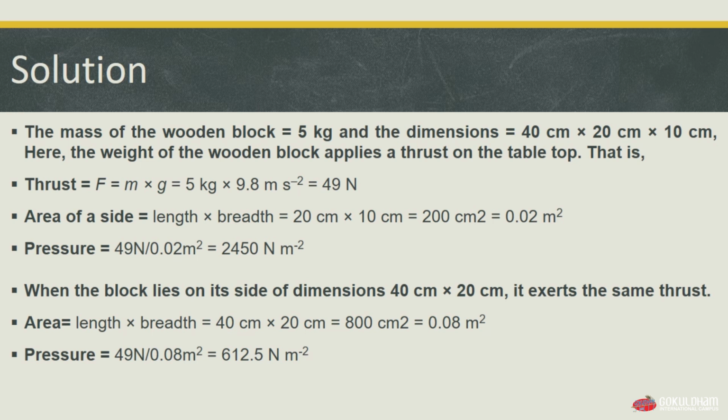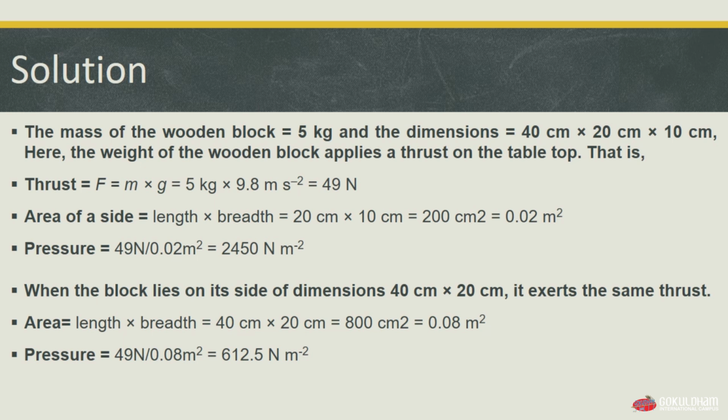That is, the thrust F is equal to m into g, which is equal to 5 kg multiplied by 9.8 meter per second squared. The value of g we have calculated in our previous video. So mass into g is equal to 5 kg into 9.8 meter per second squared, which will give us the answer as 49 Newton. So our thrust value is 49 Newton.